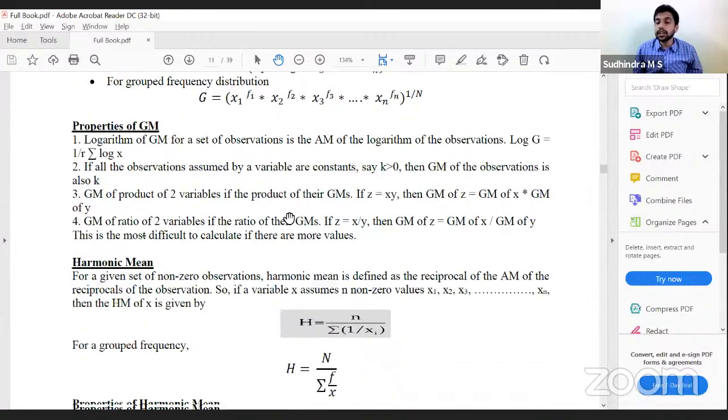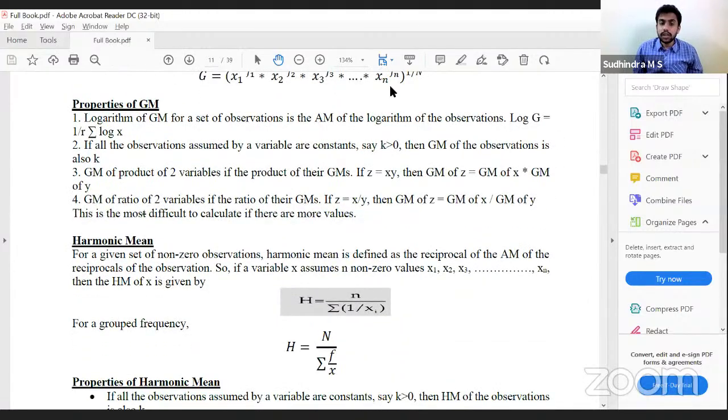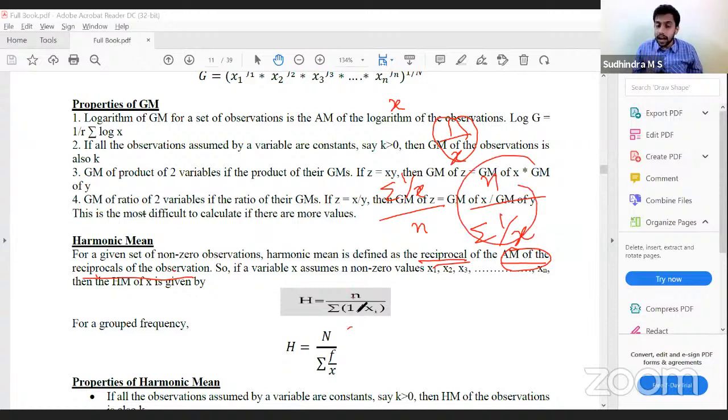Next one is harmonic mean. Simple definition: it is the reciprocal of the arithmetic mean of the reciprocals of the observations. First you take the observation X, then you want the reciprocal 1 by X. Correct? Then you calculate the arithmetic mean: summation 1 by X, divided by N. Then you want the reciprocal of this arithmetic mean, which is N divided by summation 1 by X. So N divided by summation 1 by X is the harmonic mean.